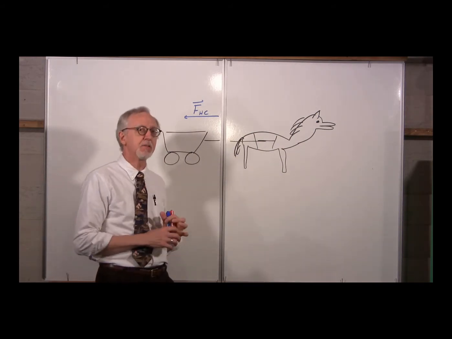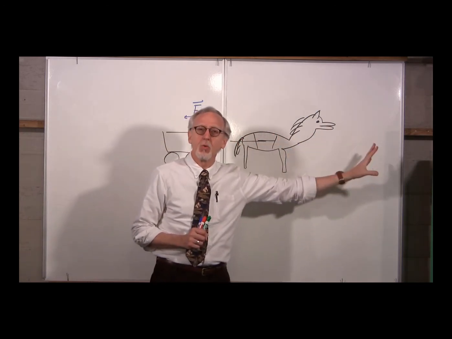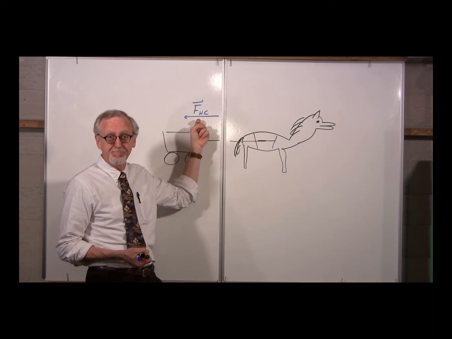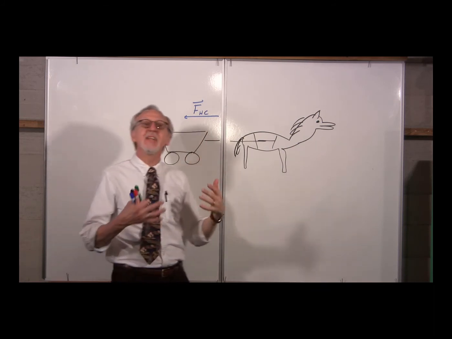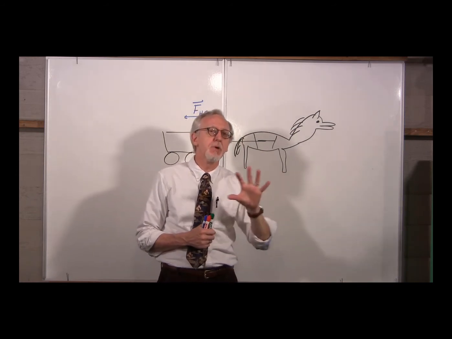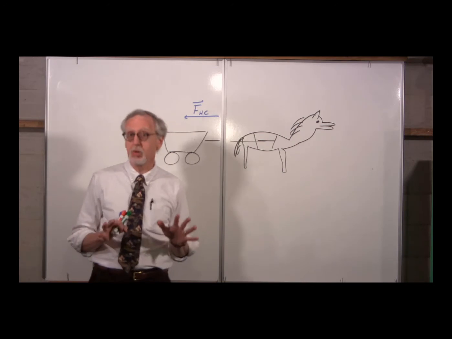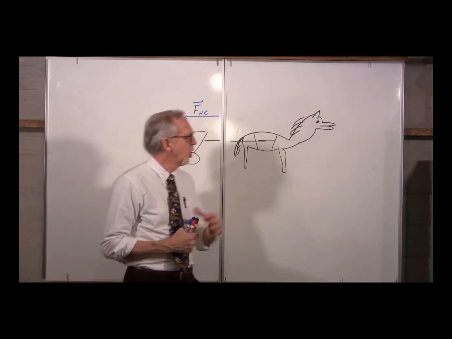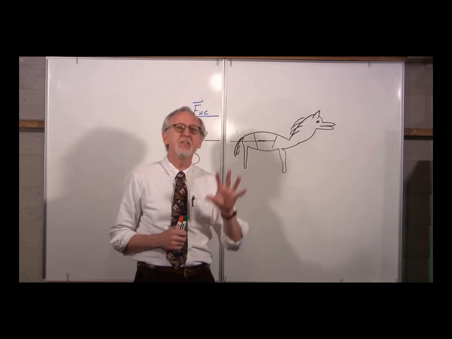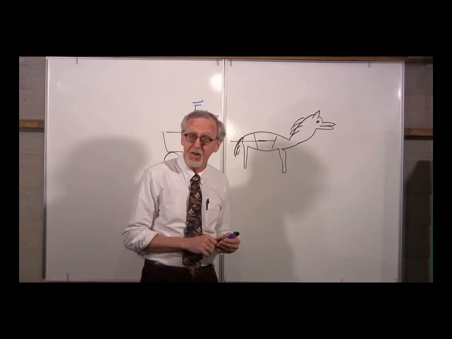Now, how is it possible for the horse to move forward if we have a force acting on the horse in the backward direction? Well, because that's not the only force acting on the horse. Remember, to determine the motion of an object, we have to look at the net force, which means the total force acting on the object. Are there any other forces acting on the horse? Well, yes, there are actually. There are several of them.